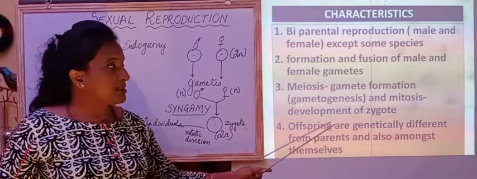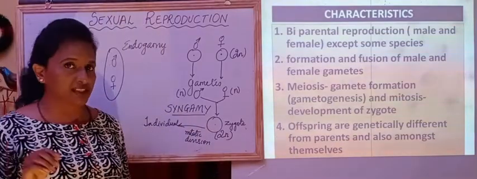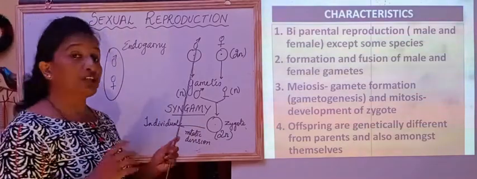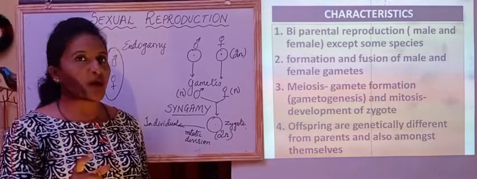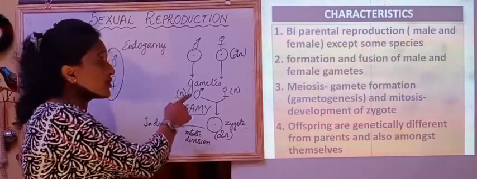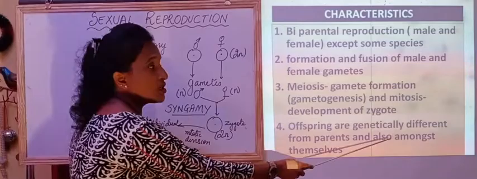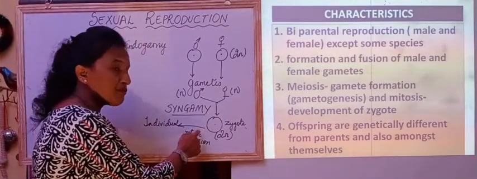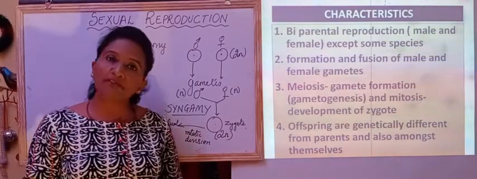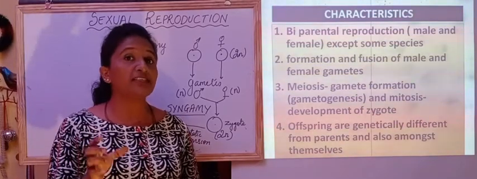Then offspring are genetically different from the parents and also amongst themselves. That means this offspring which has been formed won't resemble the parent. Species-wise it will be similar, but genetically it will be different. Why? Because two different types of gametes are involved in reproduction, and also amongst themselves, that means the offspring formed in this generation will also be genetically different. As we see in our family, among siblings we are all different, and also different from our parents, genetically.